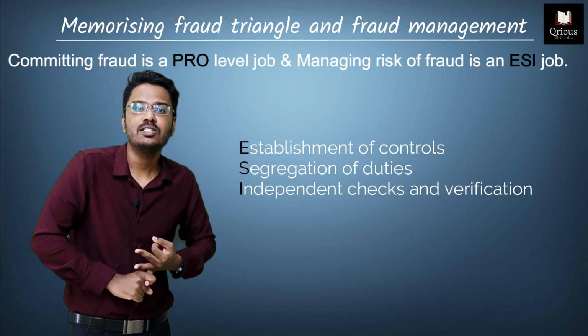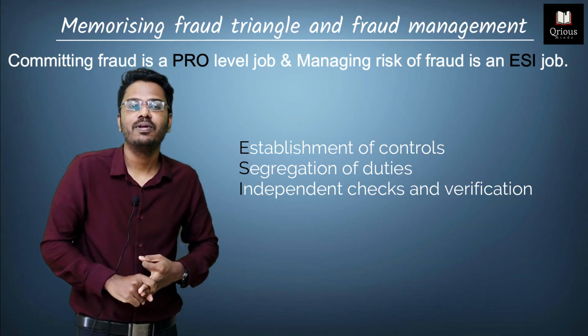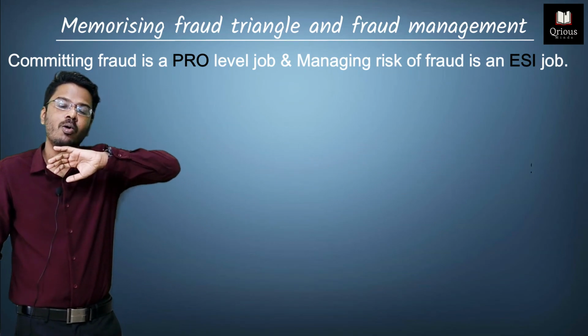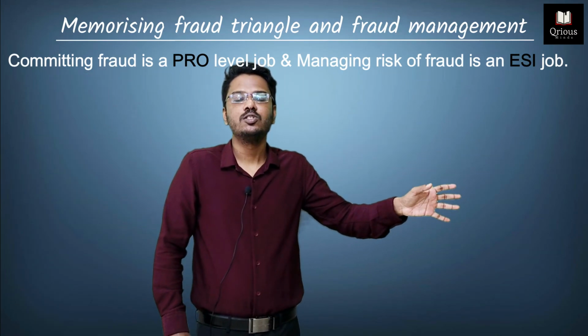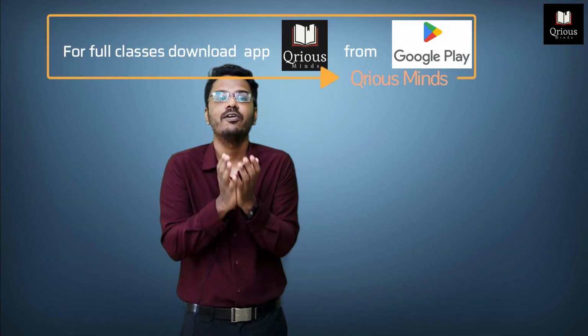E for establishment of controls, S for segregation of duties, I for independent checks and verification. So committing a fraud is a PRO level job and managing the risk of fraud is an ESI level job. So this is how you can quickly remember these things.